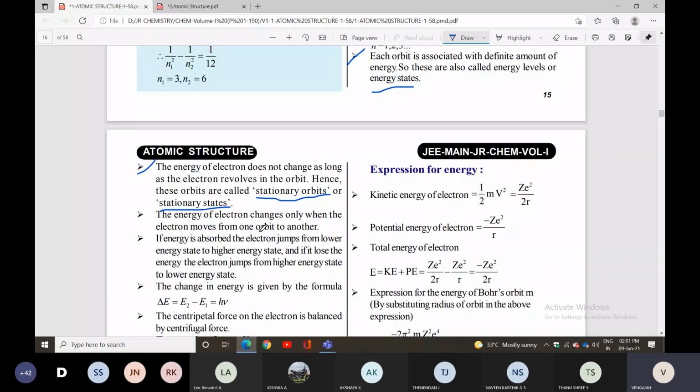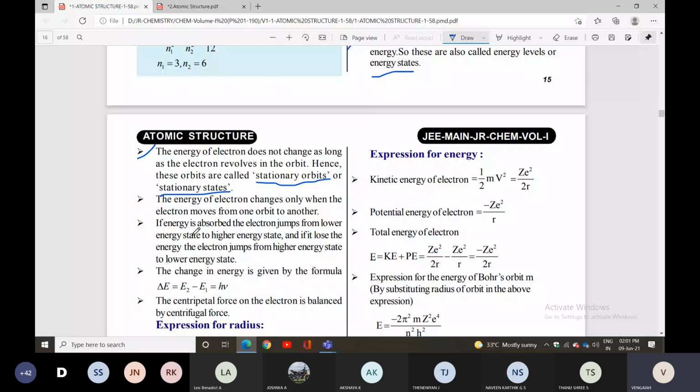Already you people know, if energy is absorbed, the electron jumps from a lower energy level to a higher energy level. When energy is lost, the electron comes from a higher energy level to a lower energy level, the opposite. So energy absorbed means lower to higher, energy lost means higher to lower.